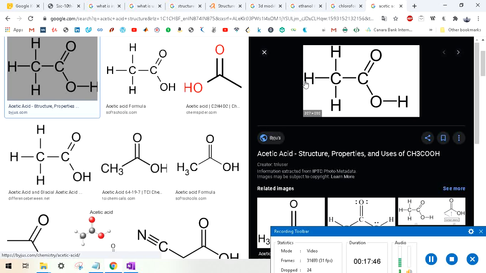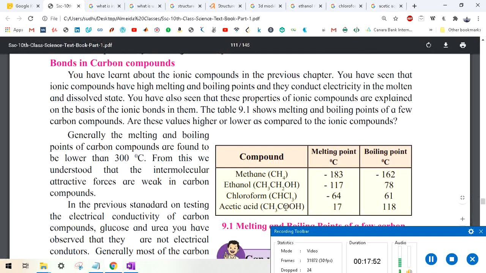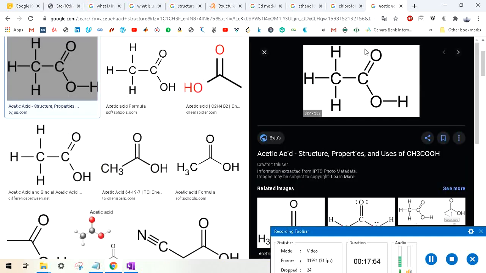Then one carbon. If you read the formula, COOH, it means this carbon will have one oxygen, one more oxygen, and this will be with the alcohol group. So you must know that wherever you see CO2H, it is actually an acid. They might have different names, but they will always be an acid.